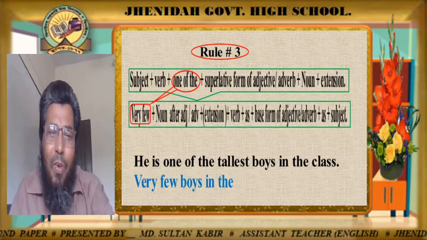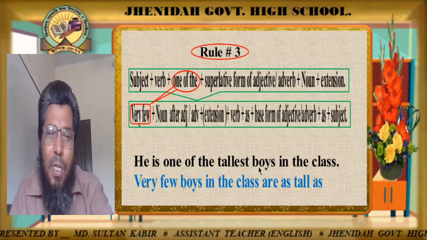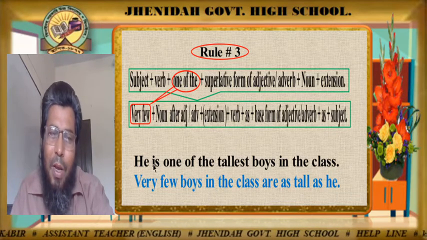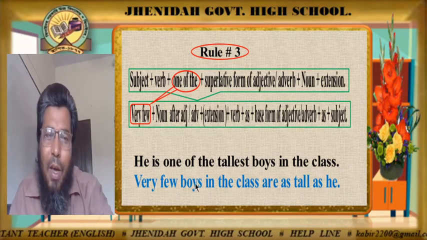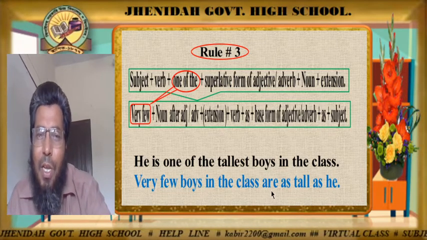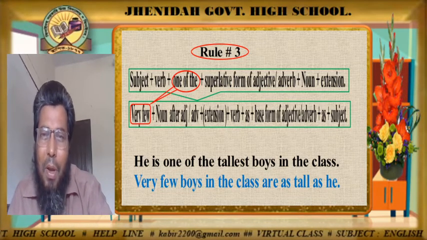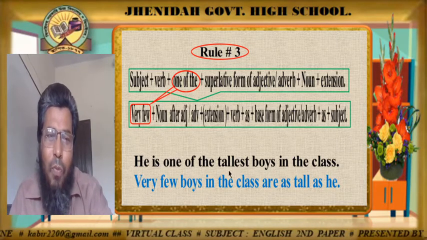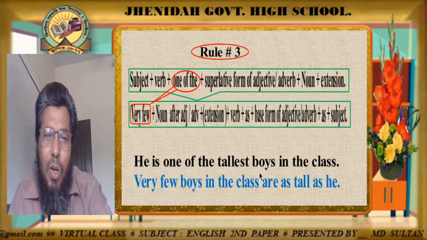Okay, and then the noun after the superlative form of the adjective: tallest boys here, so boys in the class. Then the verb look here: as the noun is plural, that's why here the verb is changed into are. Am I clear? Then as, and then the positive form of the superlative degree: tallest is tall here.